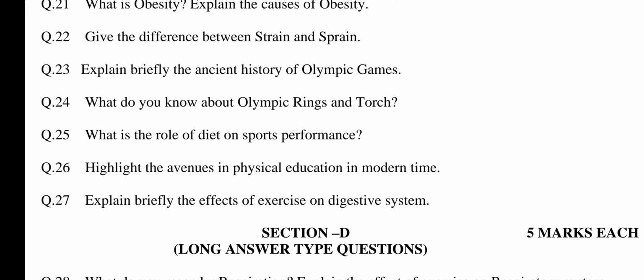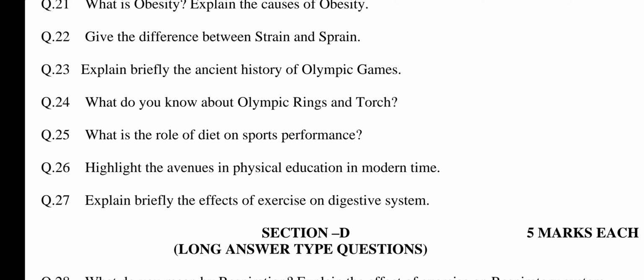Causes of obesity. A few causes of obesity are as listed below. Number 1, family tendency. 2, physical inactivity. 3, economic status. 4, hormone deficiency. 5, taking improper diet. Explain all these 5 points in 2 to 3 lines.